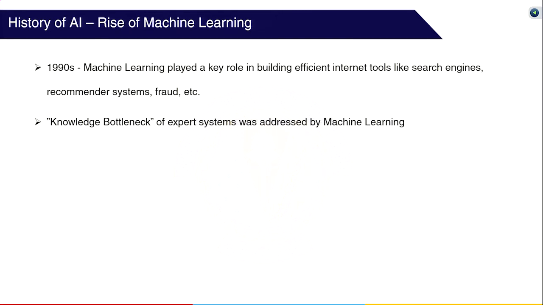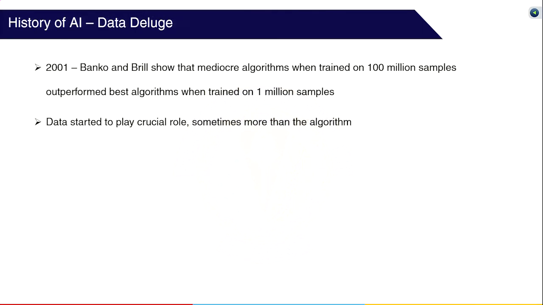Until 2000, the research in AI was mainly focused on improving the algorithms as a key area of research. However, the internet, social media, and smartphone revolution resulted in a huge influx of data. And then there was research like Banko and Brill in 2001 that showed that mediocre algorithms with 100 million samples were able to outperform the best-known algorithms which were trained on only 1 million samples. So it all started to make more sense to worry about the data and be less picky about the algorithm to apply.